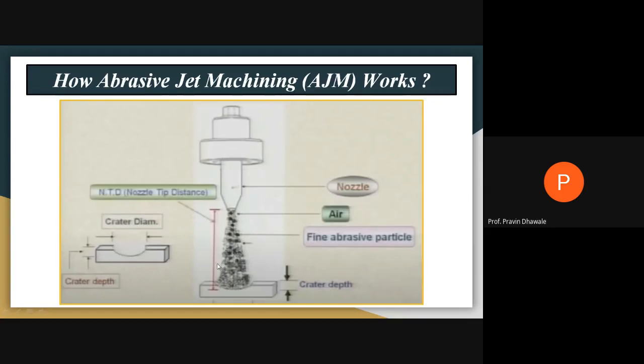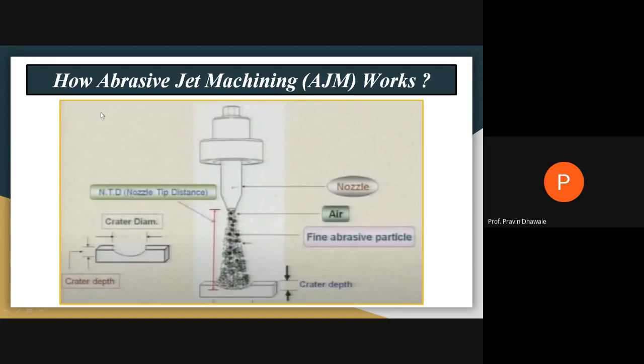By striking of this high velocity abrasive jet, some material from the upper surface of the workpiece is removed, and a deep section is created over here, right? This will be called the crater diameter, and the height from this surface to this depth will be called the crater depth, right?